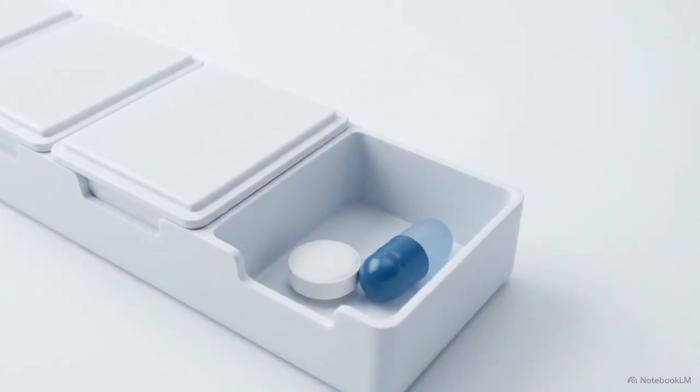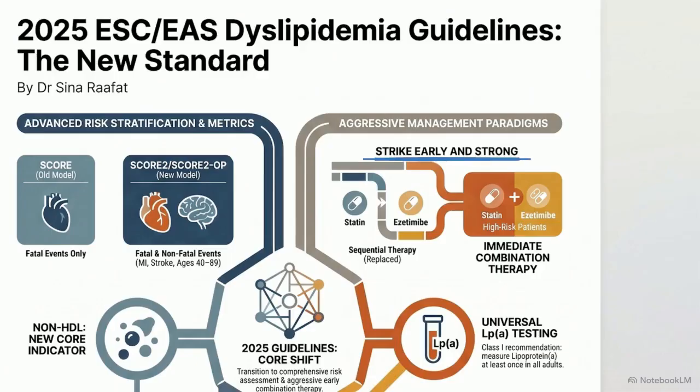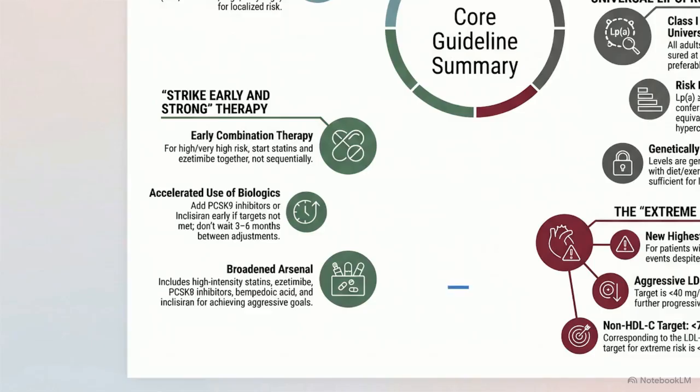This flowchart shows the strike early and strong standard. High and very high-risk patients now start immediate combination therapy, receiving statins and ezetimibe together from day 1. Reaching targets as low as 20 milligrams per deciliter requires tools beyond statins. The guidelines now include bempedoic acid, PCSK9 inhibitors, and inclisiran. For extreme risk, triple therapy is deployed early. Physicians add biologics immediately if targets aren't met, removing the 3 to 6 month observation period.